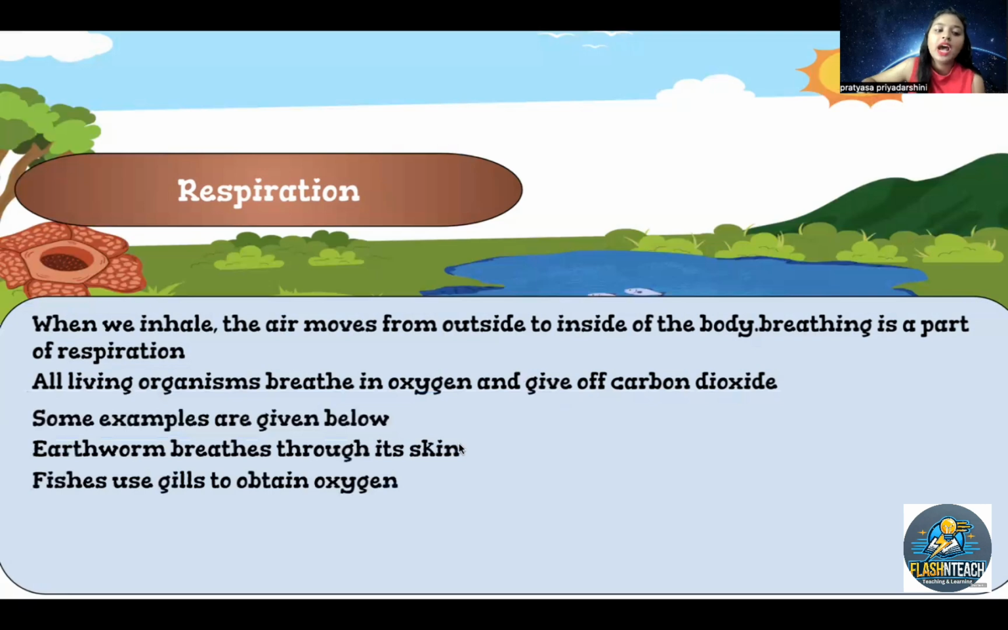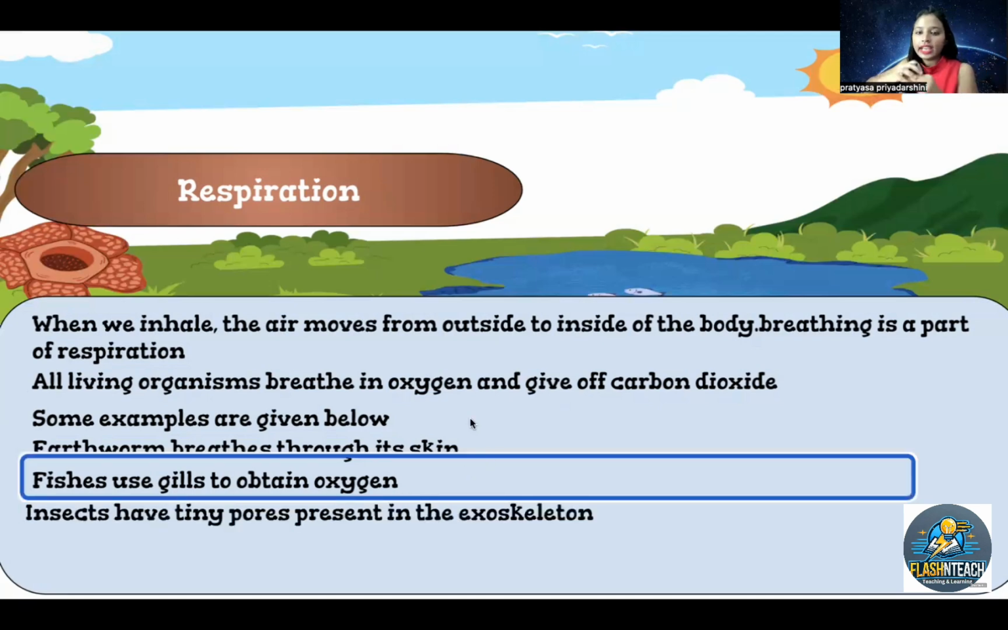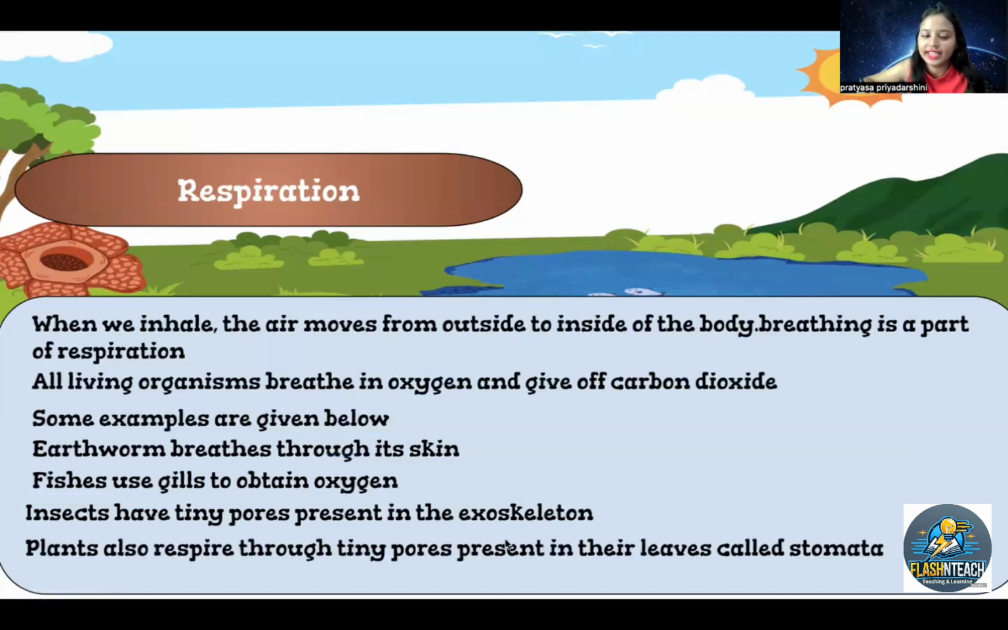Some examples: an earthworm breathes through its skin. Fishes use their gills to get oxygen. Insects have tiny pores present in their exoskeleton, which you have already read in your previous class about bones and skeletons, right? Bones and joints, you already had this idea about the exoskeleton. And plants also respire through tiny pores present in their leaves that are called stomata.